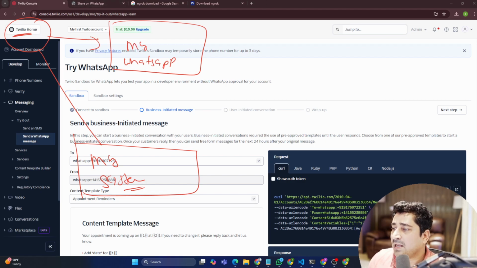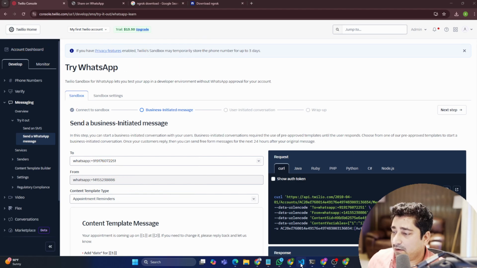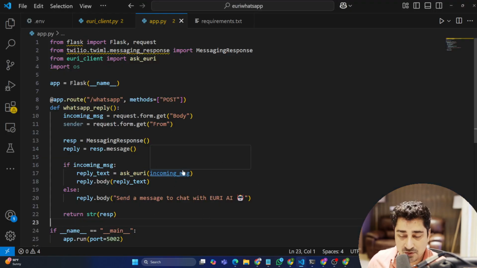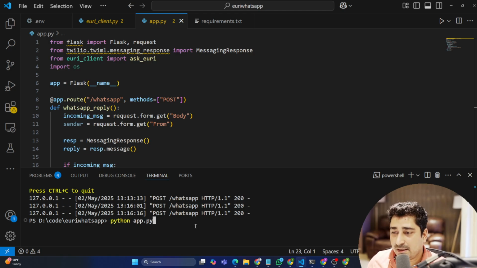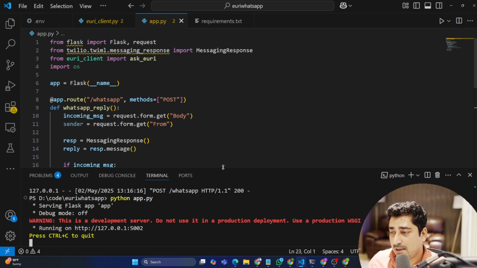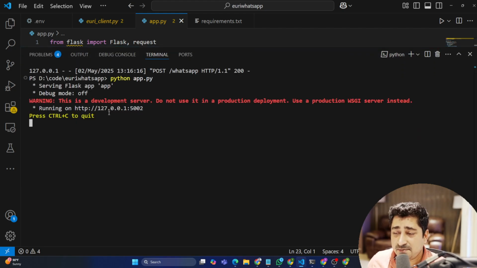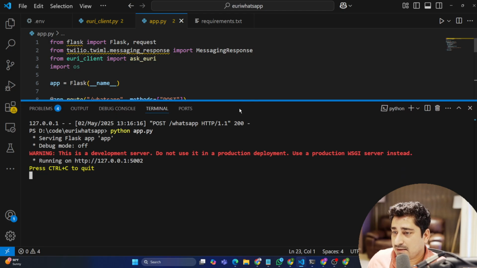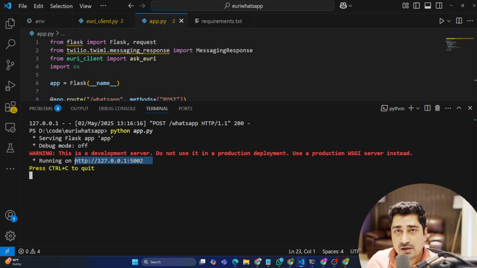So here, as of now, I'm running each and everything in Flask. So as you can see, if I execute it, the Python app.py file, if I run it, it is basically a Flask app, which is running on this particular port number. Now, this is a local thing, right? This is running on my local machine. This is not running globally.